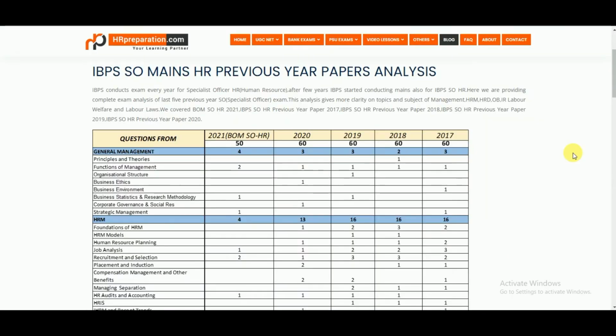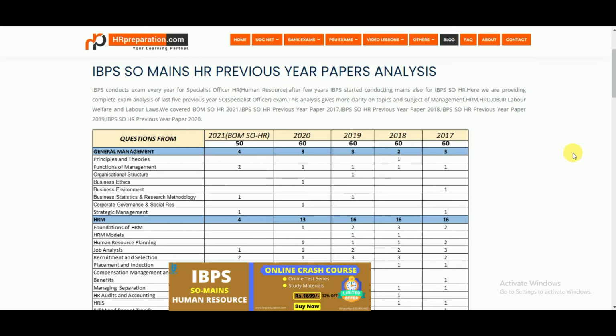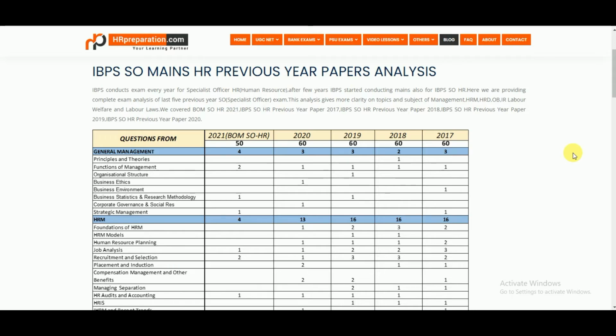Today we are going to discuss IBPS Mains SO HR previous year paper analysis. Here you can find 5 different years' previous papers, including a very recent paper from Bank of Maharashtra. Why did we add Bank of Maharashtra here? The Bank of Maharashtra SO HR was conducted by IBPS. So the exam pattern may be different, but the question pattern may be similar to the upcoming exam. That is the reason we added this Bank of Maharashtra SO HR paper here for your practice and understanding.